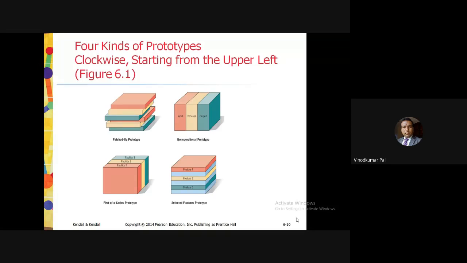That is a non-working scale model that is set up to test certain aspects of the design. So basically this non-operational prototype is more concentrated on the design. We have designed something and we are testing this particular design.